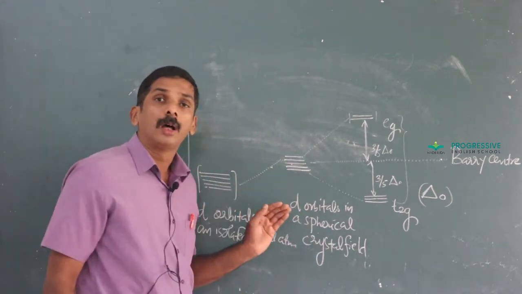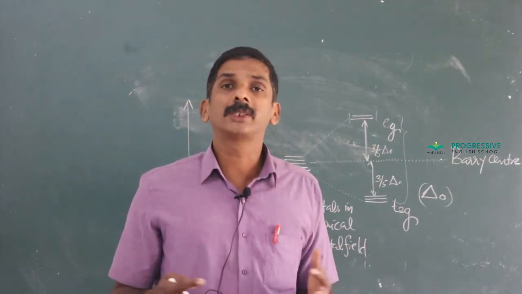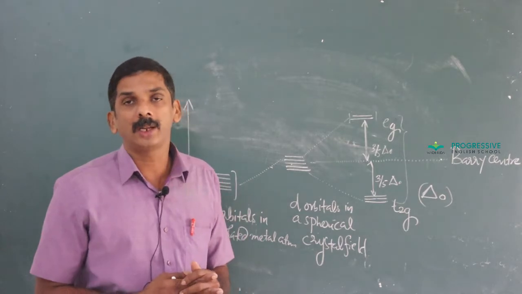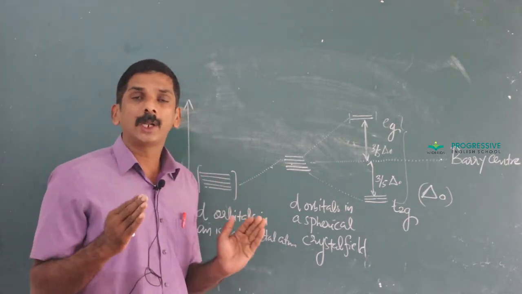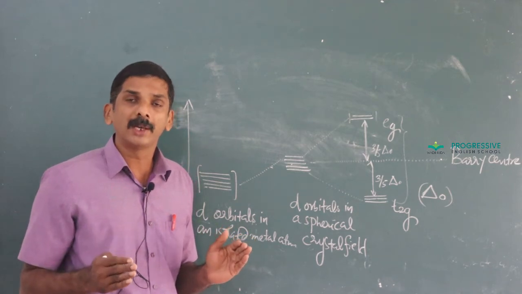Once more, as far as CFT is concerned, the metal-ligand bond is considered to be purely electrostatic. In an isolated metal atom there are 5 d orbitals, and all have the same energy.